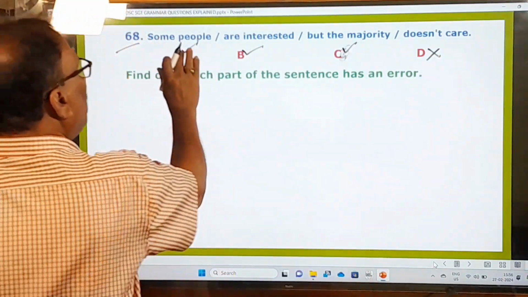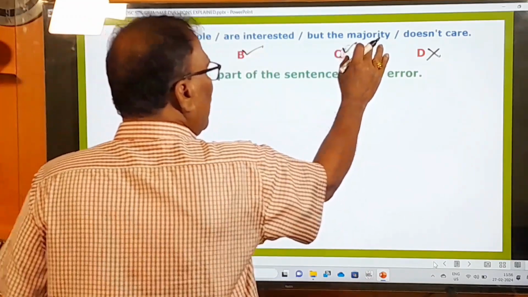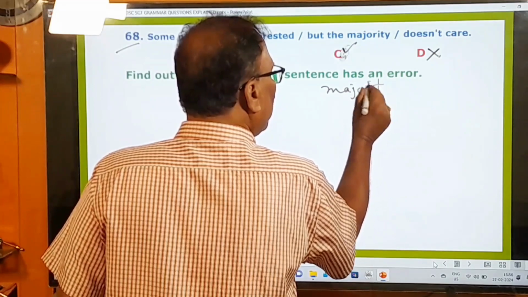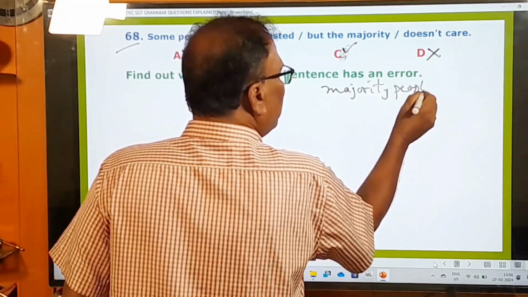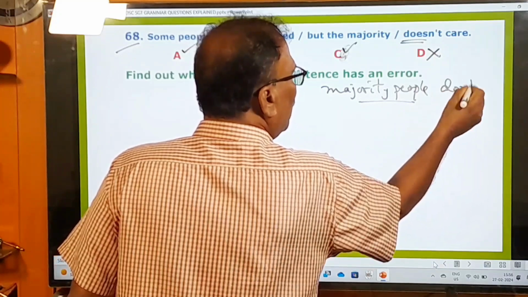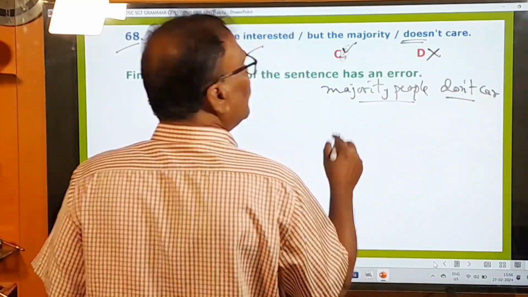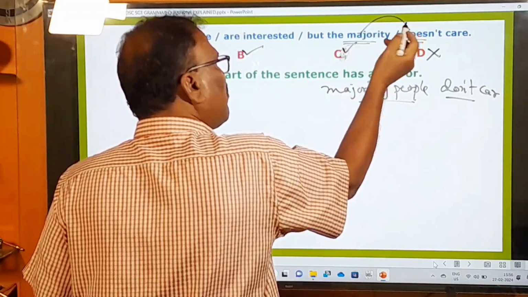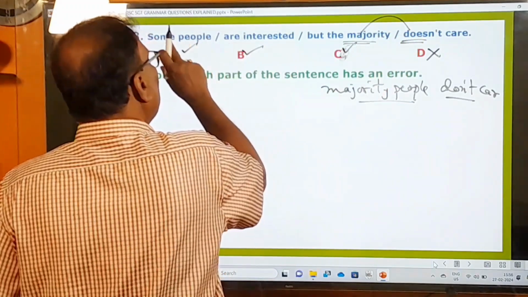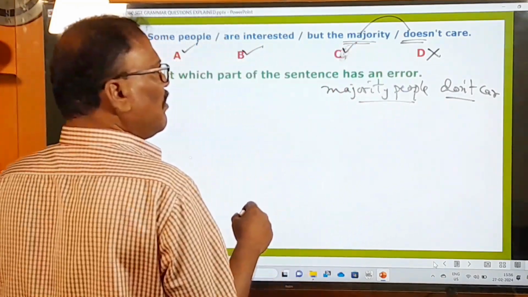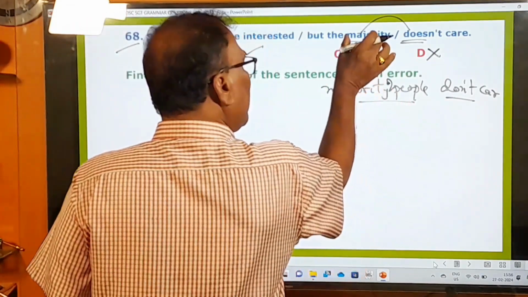So here, some people are interested, but the majority means the majority of people. When it is majority people, here it should not be doesn't care, but it should be don't care. If it is singular, majority doesn't is okay. But here, according to the sentence, the majority people means the majority of people.